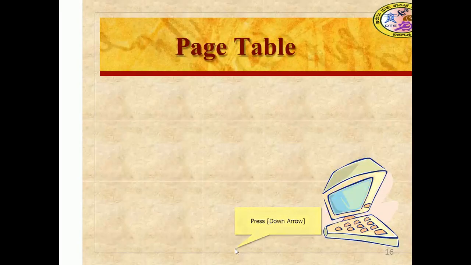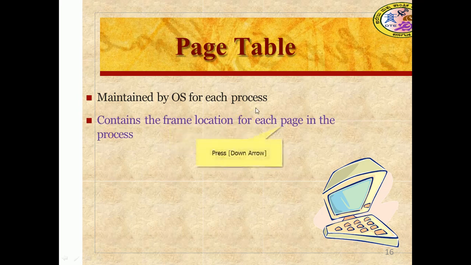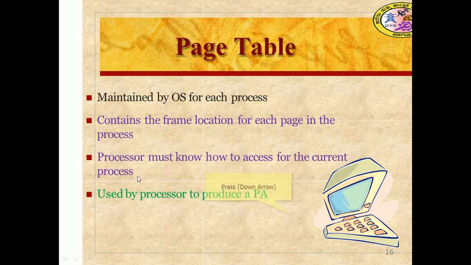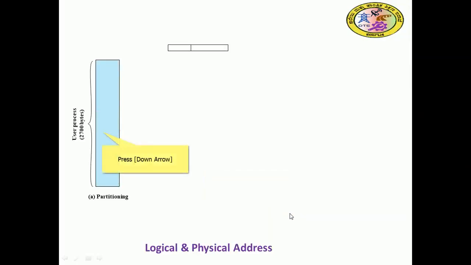A page table is essential, like the segment table, and is maintained by the operating system for each process. It contains the frame location for each page in the process. The processor must know how to access the current process, and it is used by the processor to produce a physical address. Here we can see the logical and physical address.